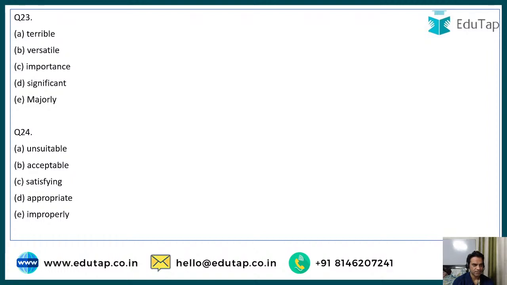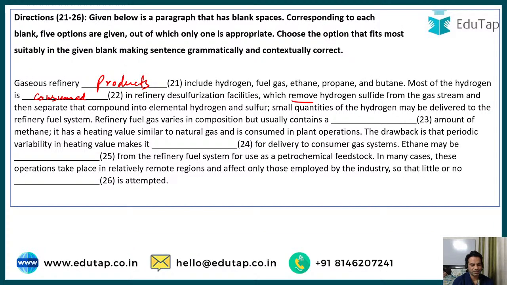What should be the correct answer here? Very good, Gajendra. Very good, Anjali. Very good, Lina, Anu. A significant amount. Simple elimination method. Right? So if you use this elimination method, it becomes very easy. So, it usually contains a significant amount of methane.